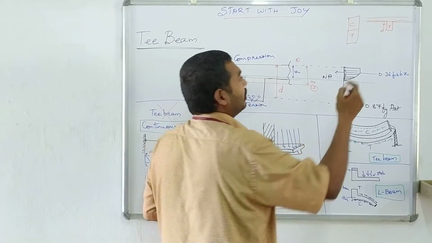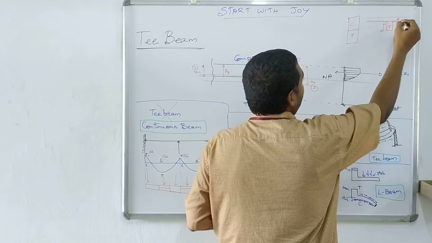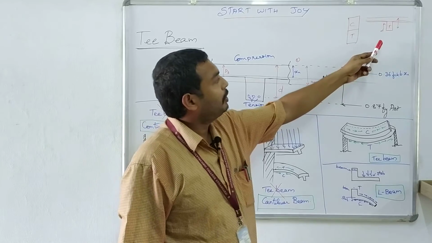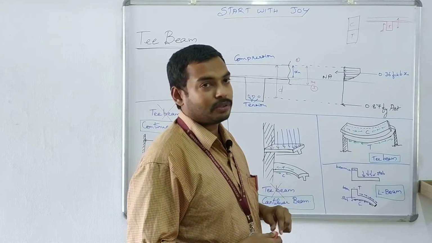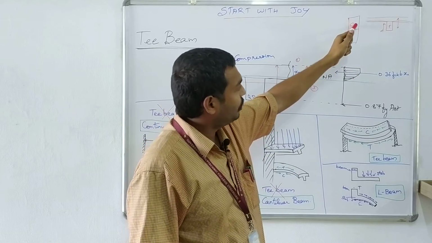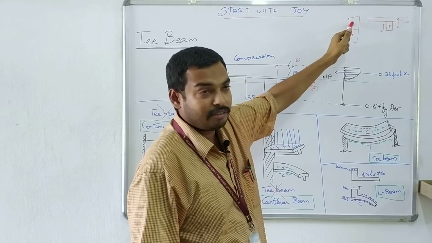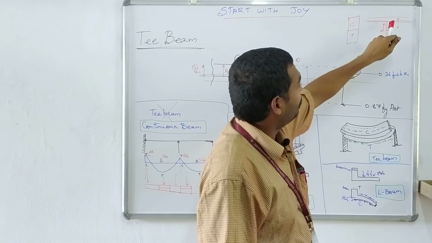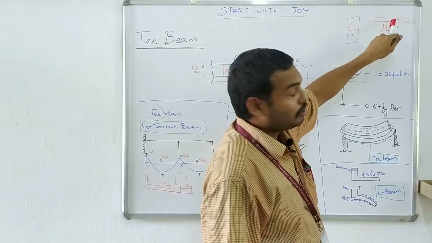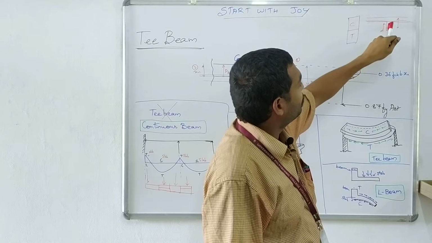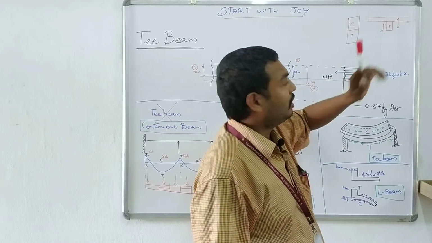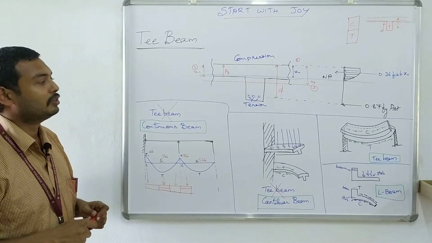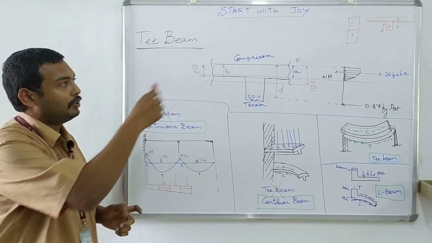So that the construction cost will also get reduced. So that's why we are preferring T-beam to rectangular beams. In a rectangular beam, you are having a compression zone in the beam portion itself and tension zone in the beam, but in case of T-beam, the slab is going to contribute some compression zone. So that's why you can reduce the depth of the beam in order to reduce the cost of construction, and you can reduce the cost of material to be used. So that's why we are using a T-beam.